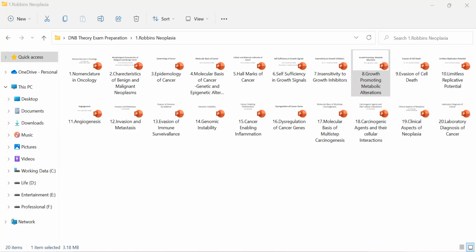Why is the Warburg effect important? It is specially applied in the PET scan, where FDG, a glucose analogue, is more concentrated. FDG is a radioactive isotope used in PET scan, and it is more concentrated in cancer cells. Thus, we can differentiate to most of the extent which cell is cancer and which cell is not cancer by using FDG PET scan.